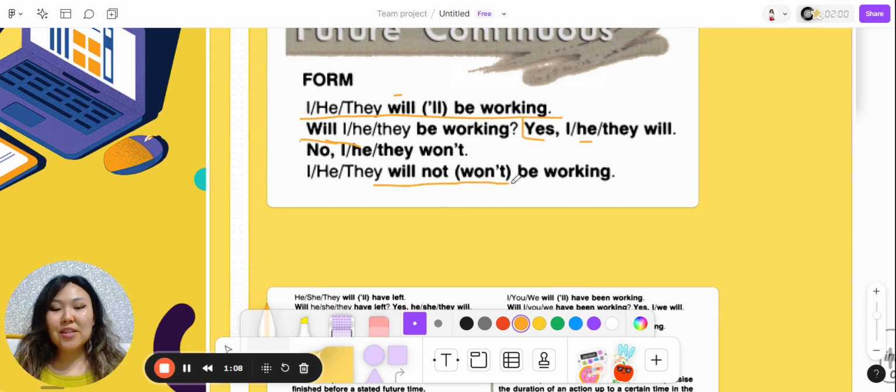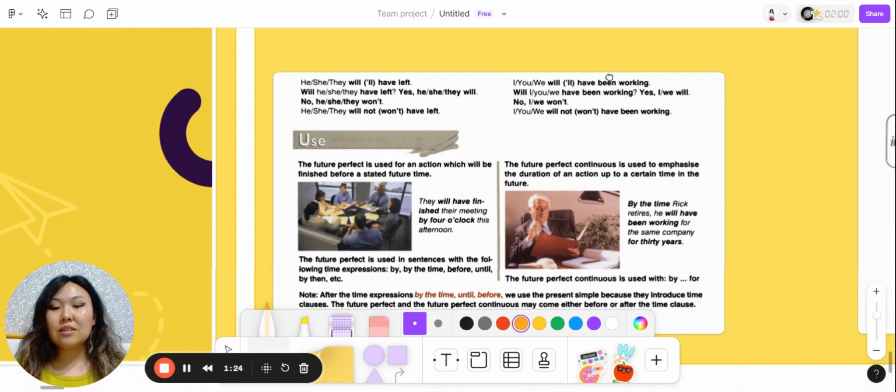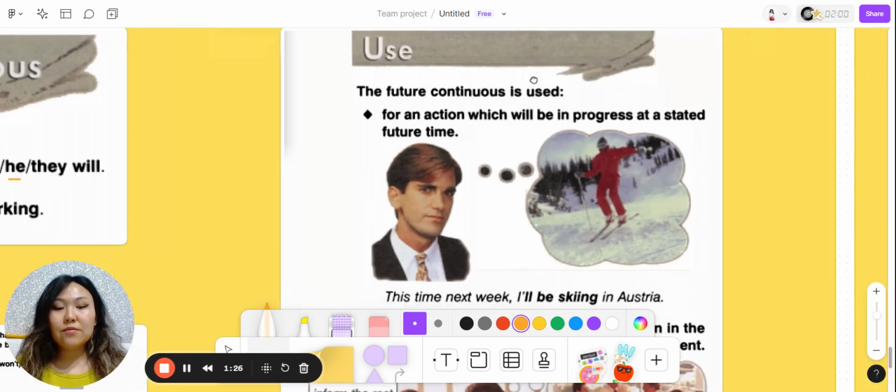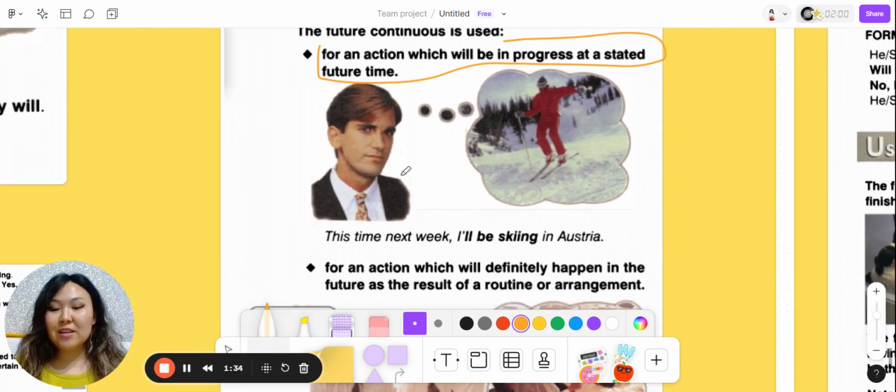Also, we can use negative form, and in the negation, it sounds like I will not be working, or contracted form, I won't be working. So let's talk about the use, when we use the tense. The first one is for an action which will be in progress at a stated future time. So here we have an example, and it says, this time next week, I'll be skiing in Austria. We have a specific time, this time next week.